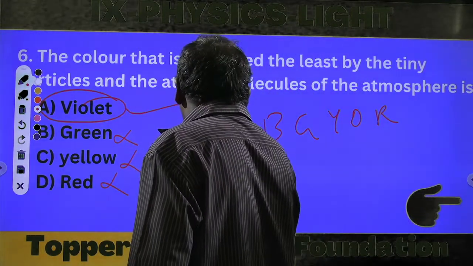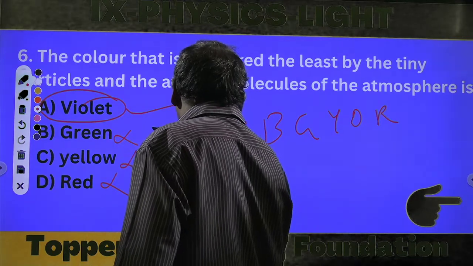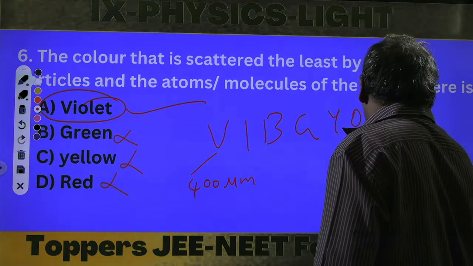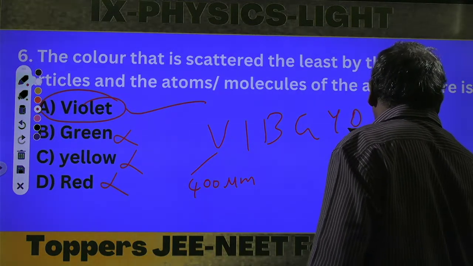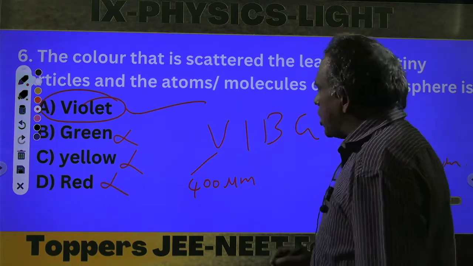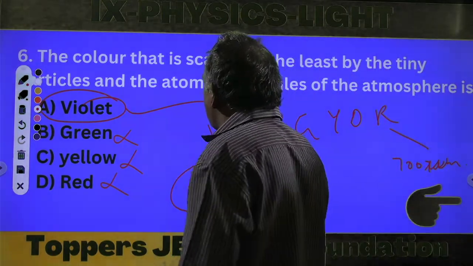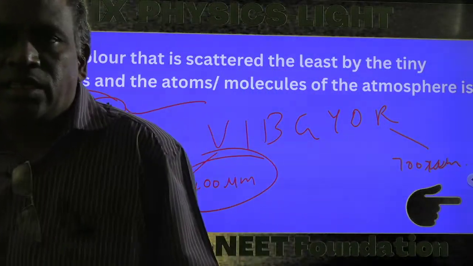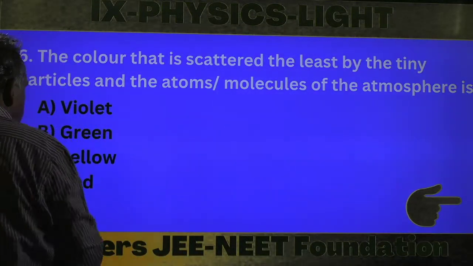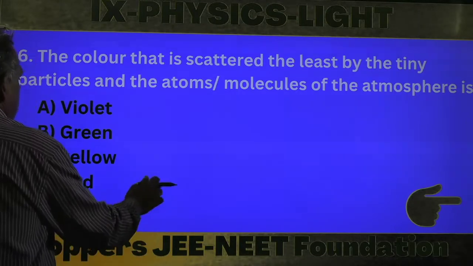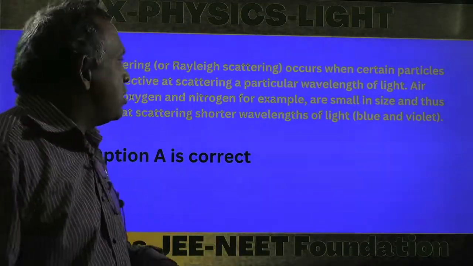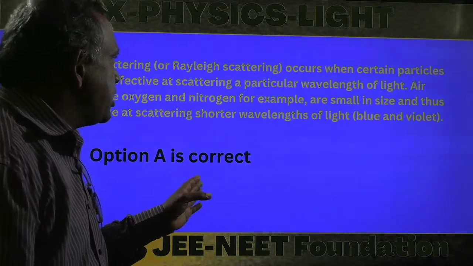Violet has the lowest wavelength, about 400, and red has about 700. So that's why violet has the least scattering. You can remember that. Next, the explanation for this question: Rayleigh scattering.